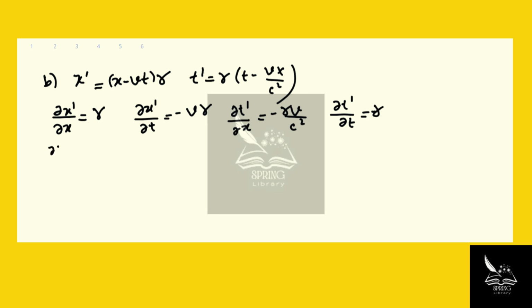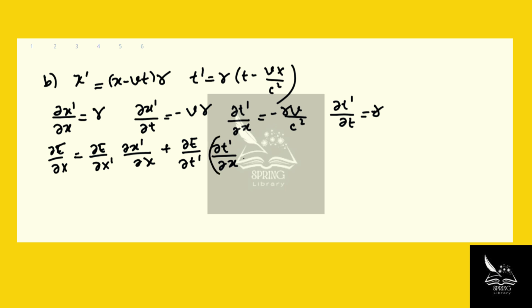Using the same logic, dE over dx equals dE over dx prime times dx prime over dx, again the chain rule, plus dE over dt prime times dt prime over dx. So this is what dE over dx equals. Again, let's remember that this term we found to be negative gamma v over c squared, and this term we found to be gamma.